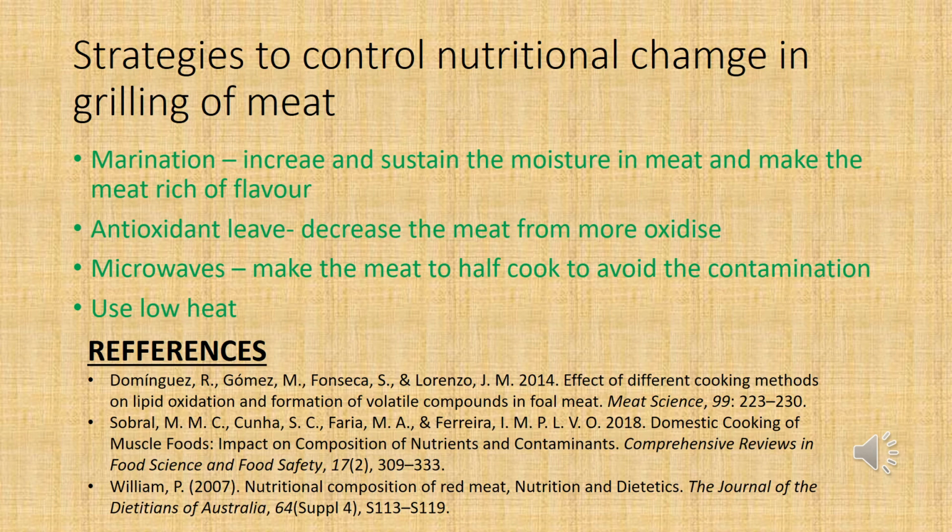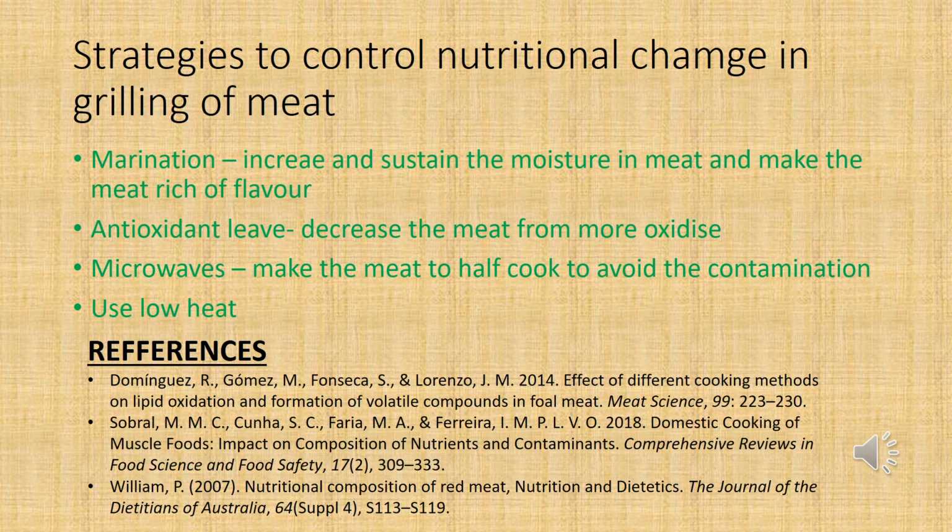The second point is antioxidant leaf. For example, we can use bamboo leaf. Why do we use bamboo leaf? We can use bamboo leaf, banana leaf, or papaya leaf. This is because it will protect the meat from oxidizing. We know when we use the grilling method, the smoke from the charcoal has more carbon dioxide. So when we use the antioxidant leaf, it will prevent carbon dioxide from being absorbed into the meat.